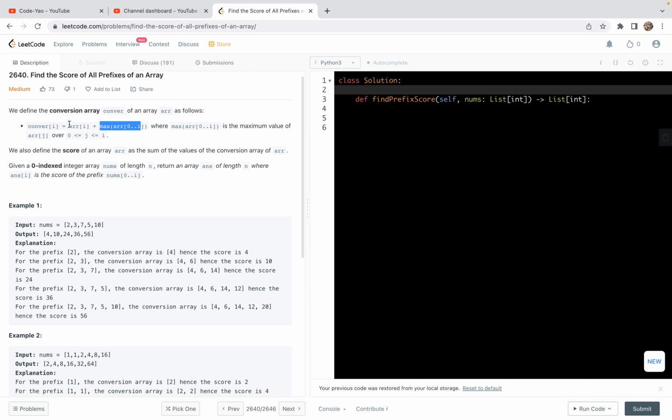So this is how we define the array, right? We define the score of an array as the sum of the values of its conversion array.